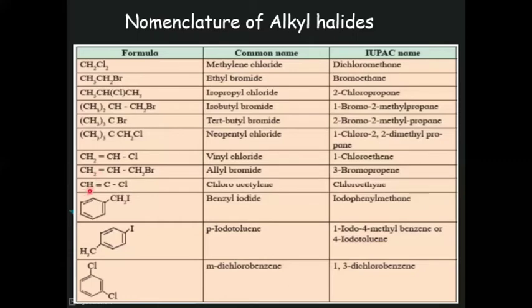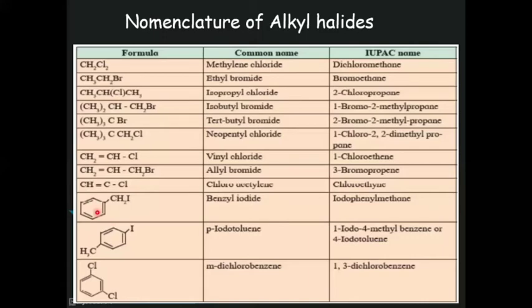So here this example is CH triple bond C Cl. Here the triple bond is not clearly shown. It is derived from ethyne. So it is chloroethyne.